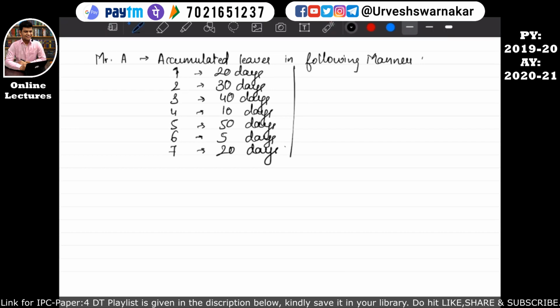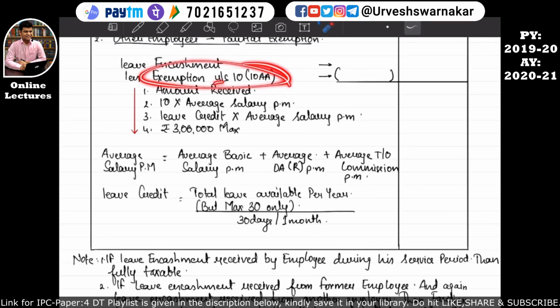So for the first year he can take the entire 20 days leaves. For the second year also he can take the entire 30 days leaves, but in the third year he has 40 days leaves which he has not taken. So for this 40 days, a maximum of 30 days leaves can be allowed in order to take exemption under section 10 subsection 10 double A, that is the partial exemption.